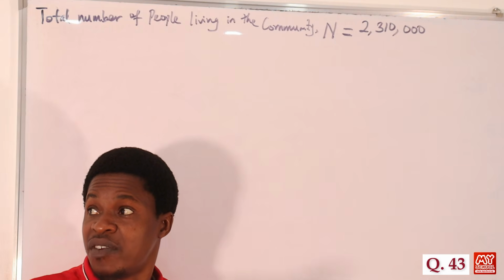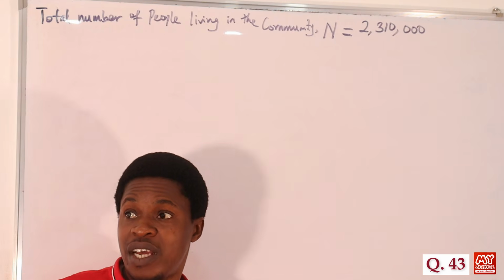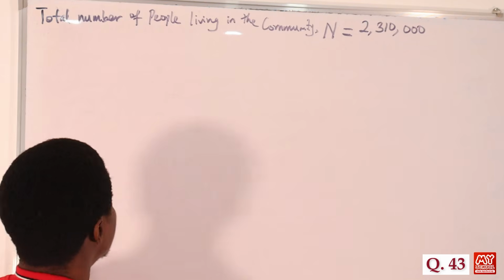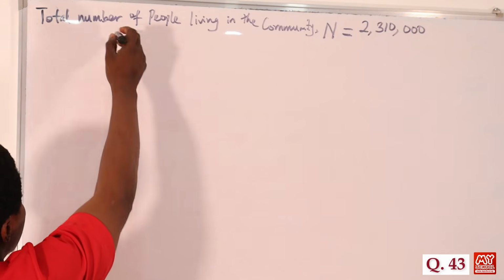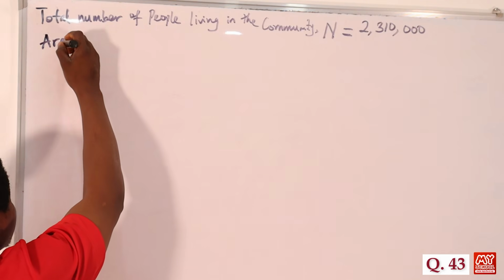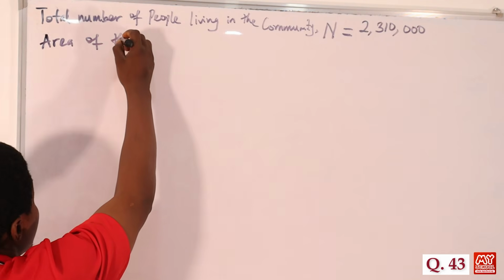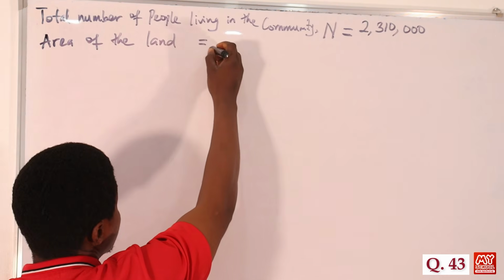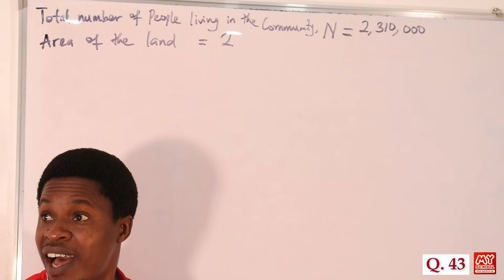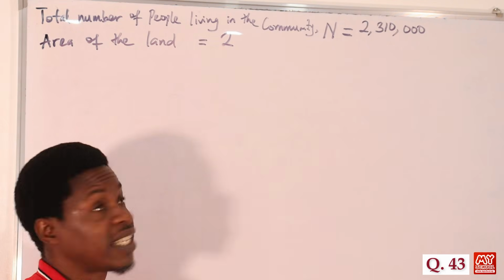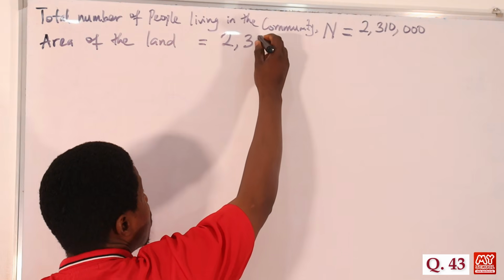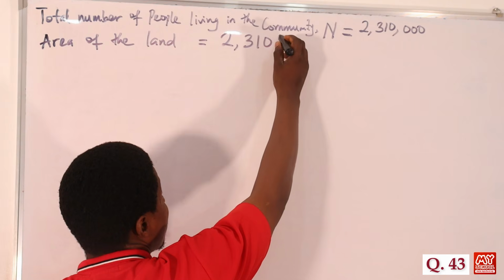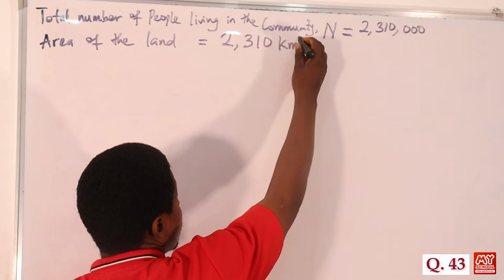We're told that the area of the land where they live is 2,310 square kilometers, that's kilometers squared. So we have the total number, and we have the area of the land where they live.